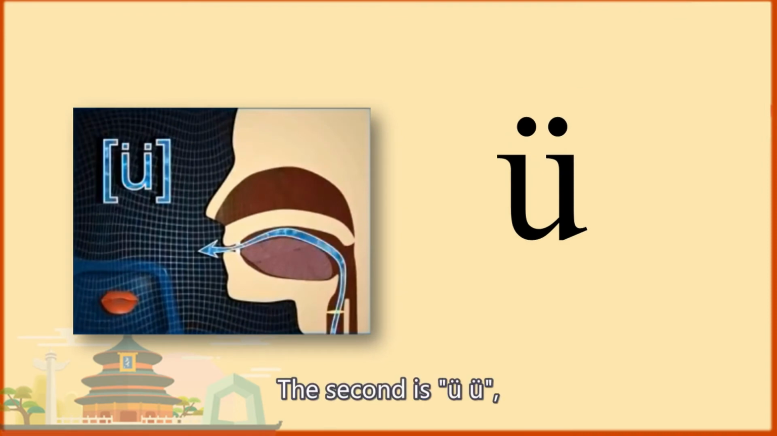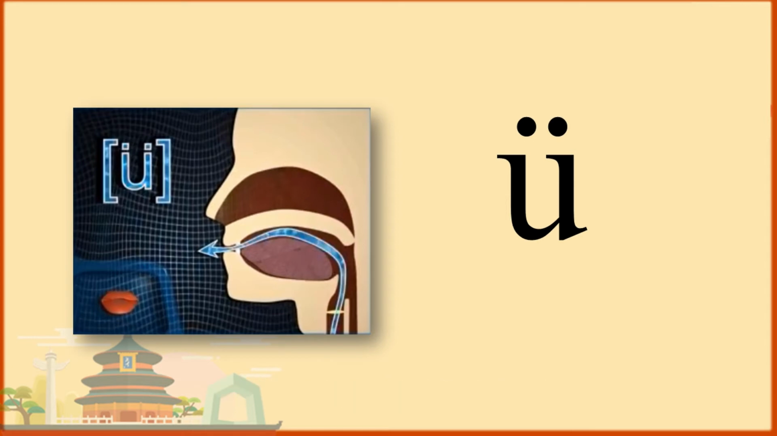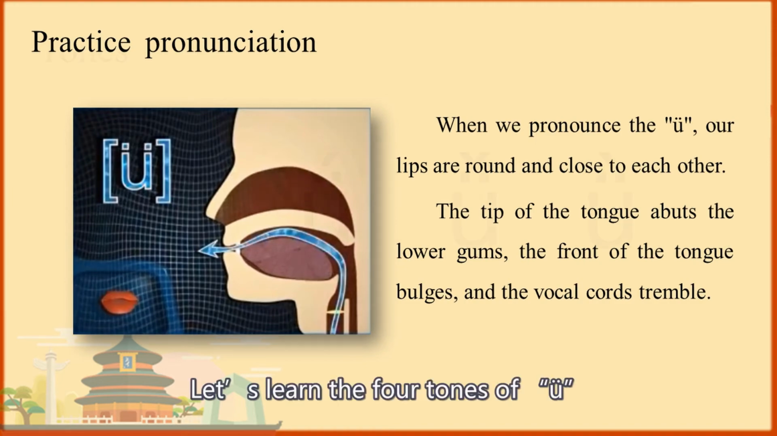Second is ü, which is a special pronunciation. Please pay attention. Ü. When we pronounce ü, our lips are round and close to each other. The tip of the tongue abuts the lower gums, the front of the tongue bulges, and the vocal cords tremble. Let's learn the four tones of ü.